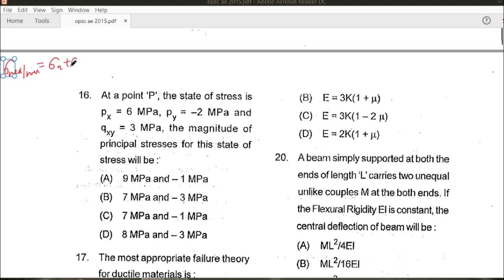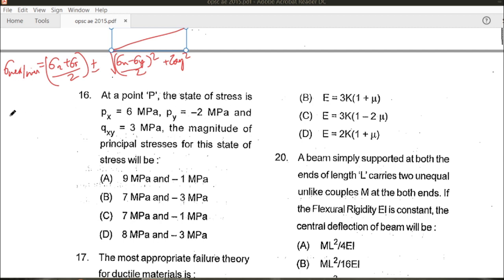Sigma x plus sigma y by 2, plus minus under root of sigma x minus sigma y by 2 whole square plus tau xy whole square. There will be a complete square root over the complete formula. Now we can replace the values of sigma x and sigma y, as sigma x is 6 and sigma y is minus 2.